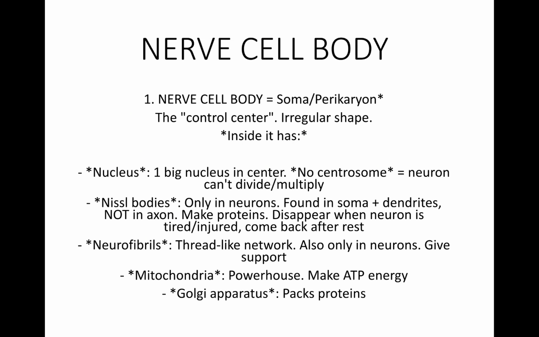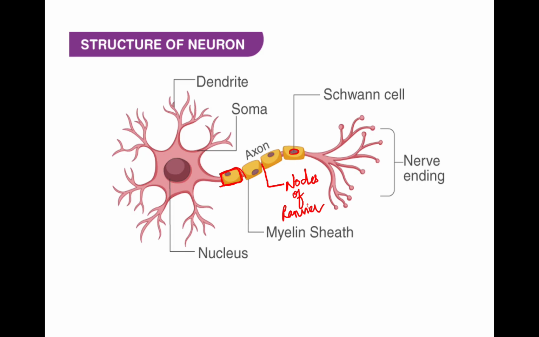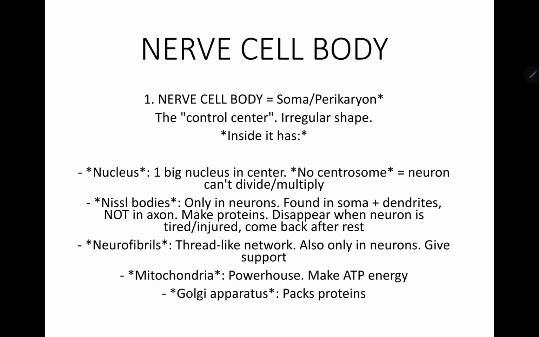Now we'll talk about the nerve cell body. The nerve cell body consists of soma. Can you see here? This is soma. It is basically the control center, and it is irregular in shape.